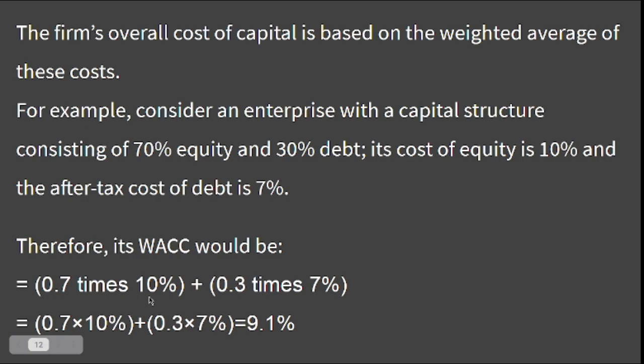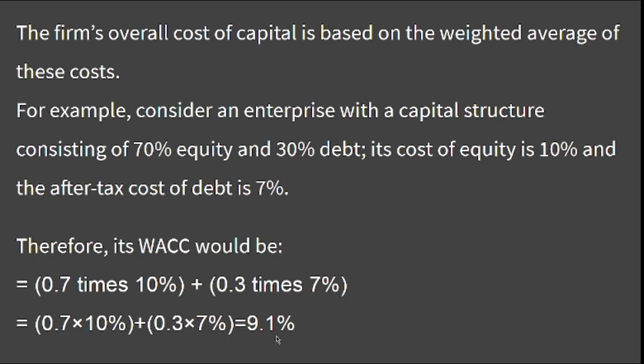Plus debt: the proportion is 30% and cost of debt is 7%, so 0.3 times 7%. So it is 0.7 into 10% plus 0.3 into 7%.